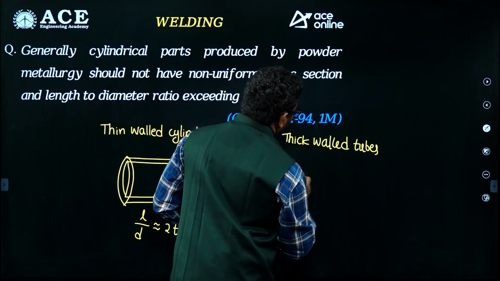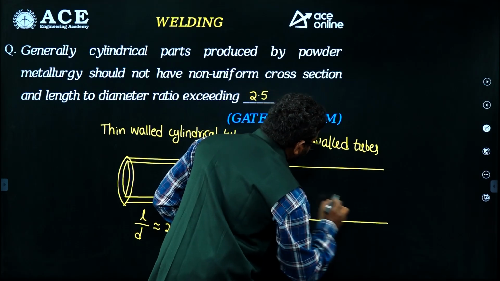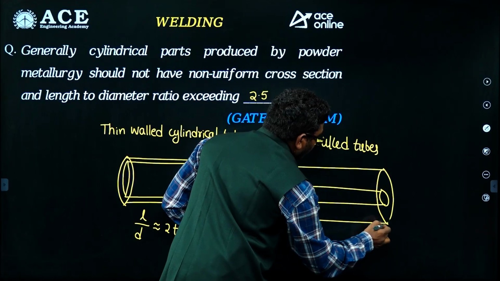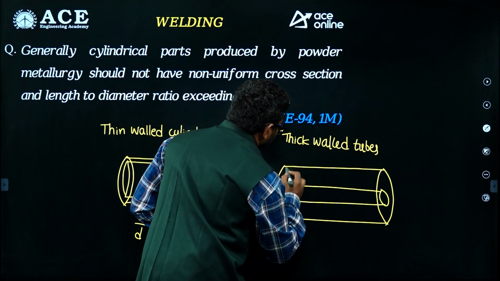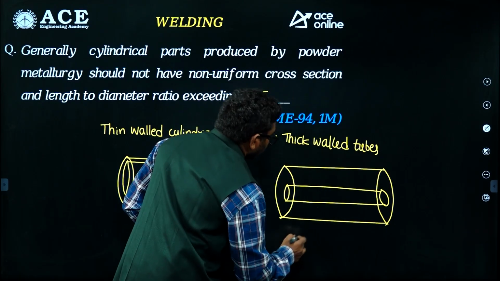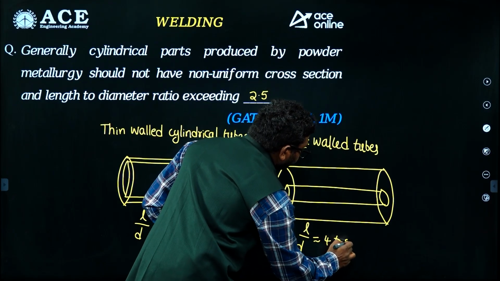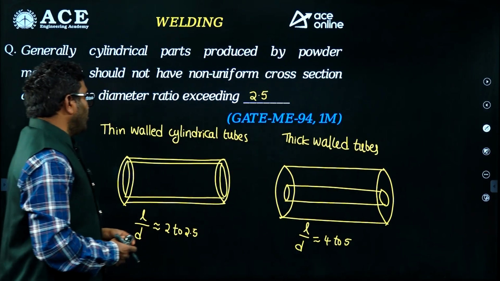If it is thick walled tubes or thick walled cylinders like this, then the length to diameter ratio is nearly 4 to 5.